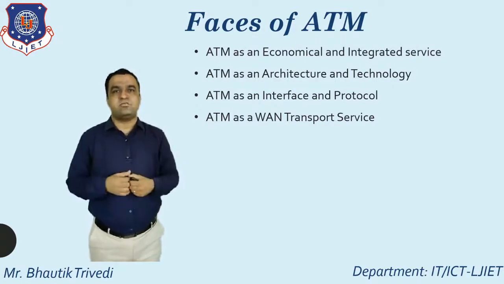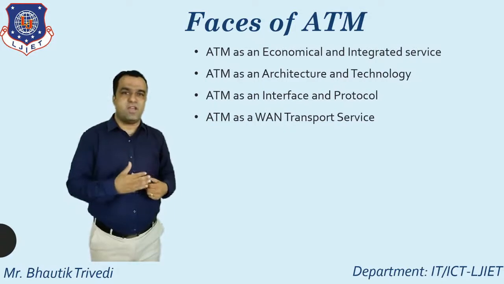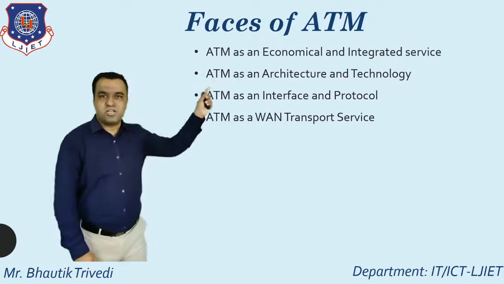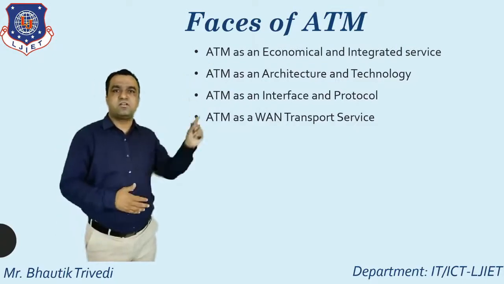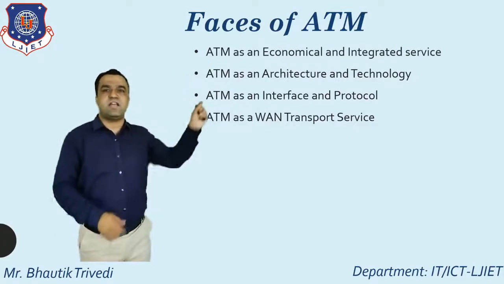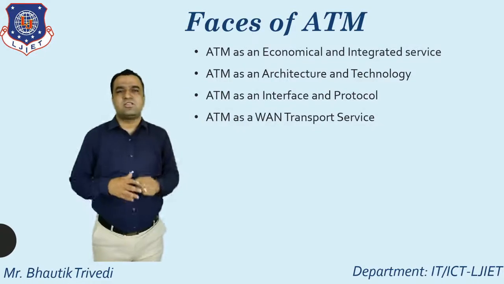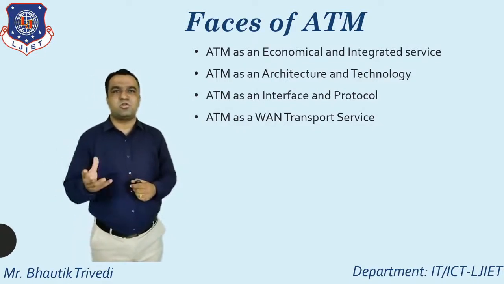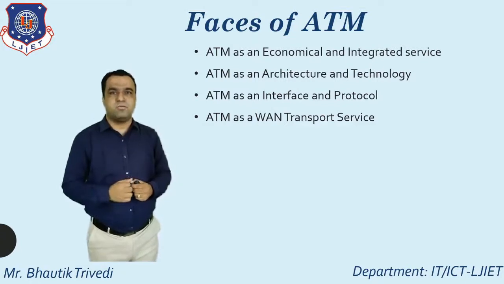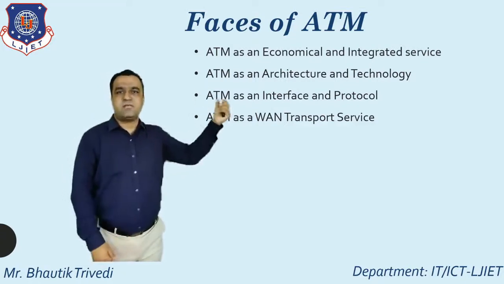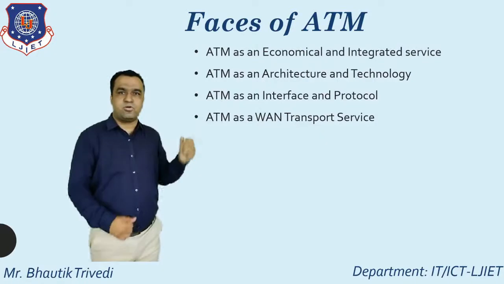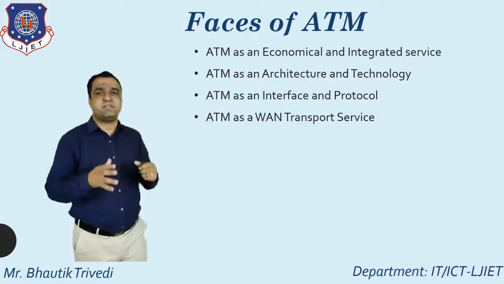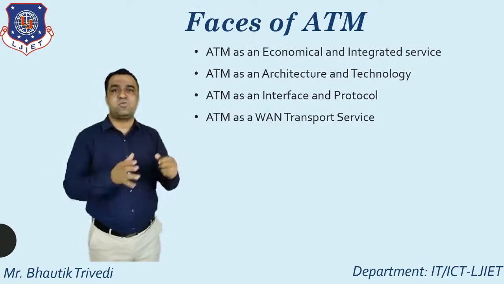Already you know how many types of network. So LAN, MAN and WAN. So if you want to establish the LAN WAN architecture, with using the ATM, you can do that. Third one, ATM can be treated as an interface and protocol. So whenever you talk about the concept of the network, must remember one thing, protocol, that is the most important term in networking. So ATM can be treated as an interface and protocol. And the last important thing, ATM can be treated as a WAN transport service.